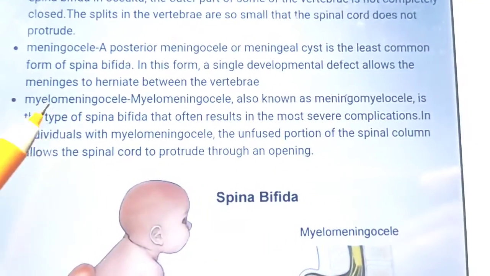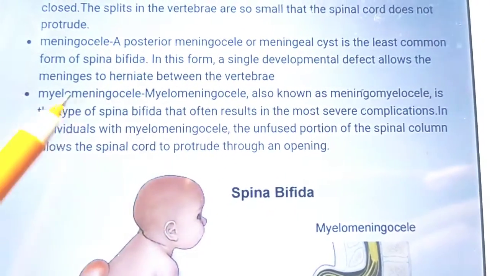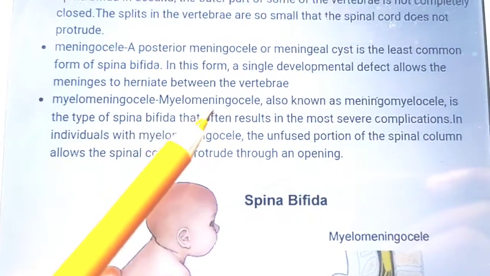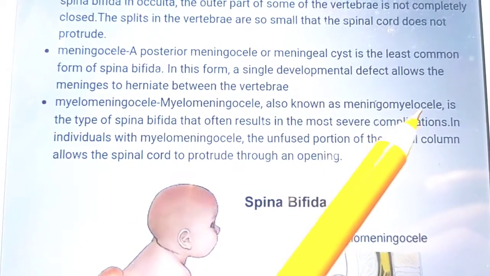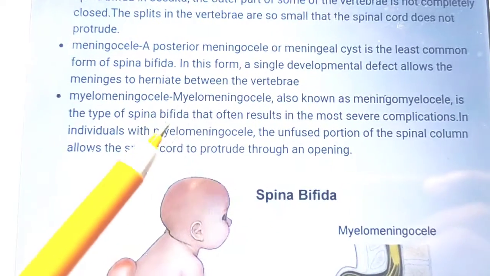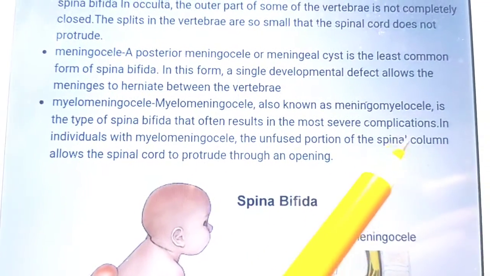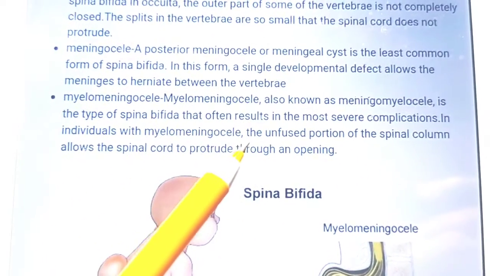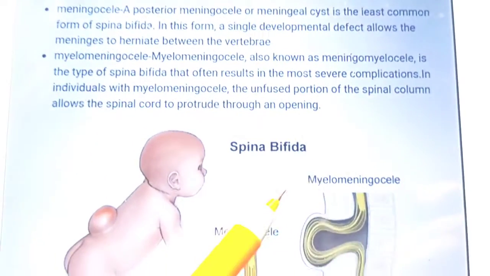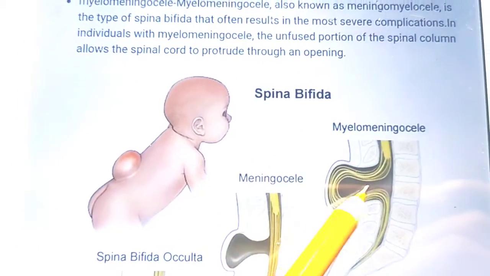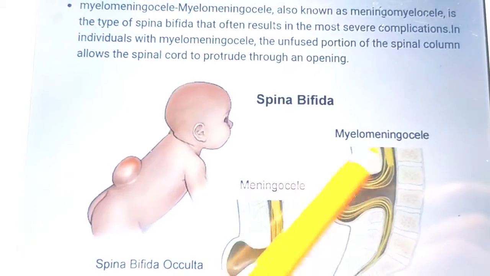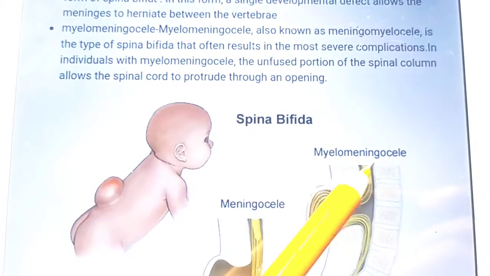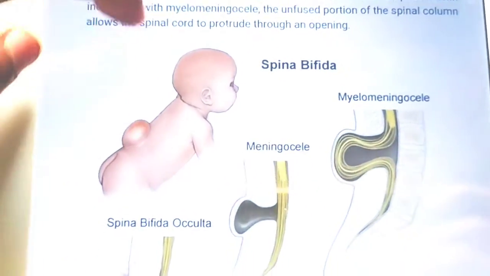The next one is myelomeningocele, also known as meningomyelocele. It is the type of spina bifida which is the most severe, because in myelomeningocele not only do the meninges come out, but also the spinal cord comes out. You can see in the picture, not only the covering meninges, but also the spinal cord has come out. Myelomeningocele. You can see this.